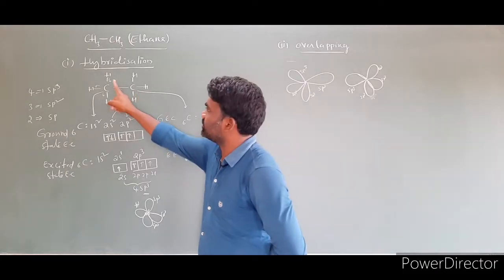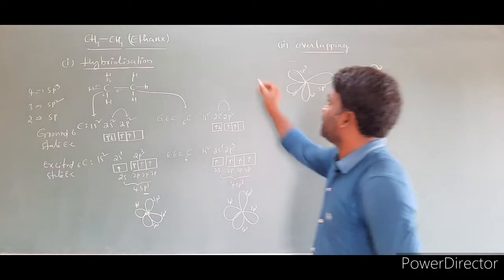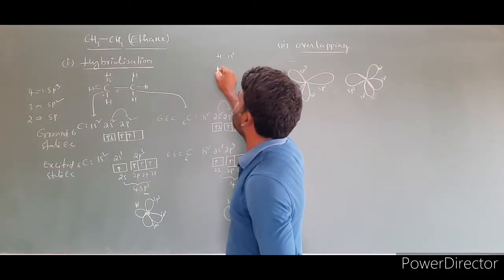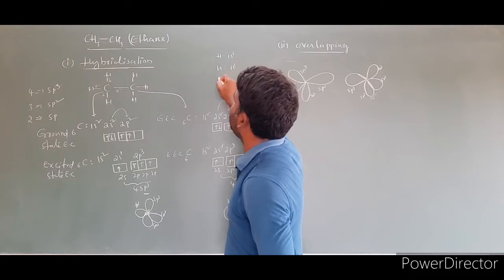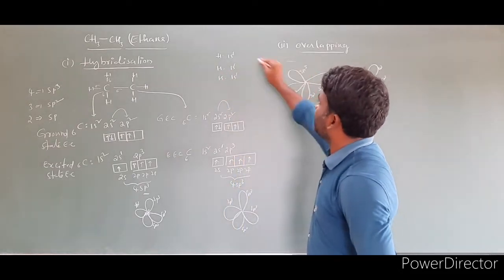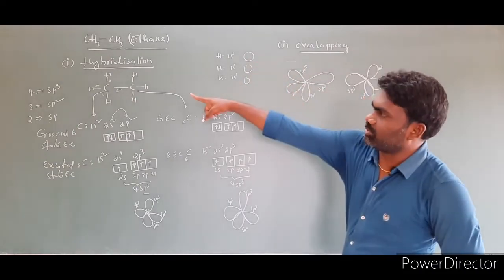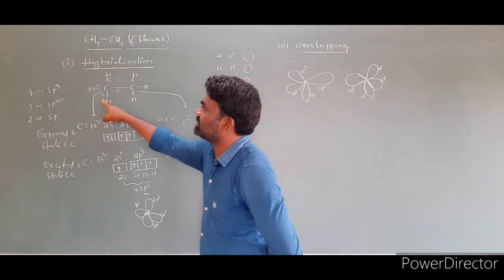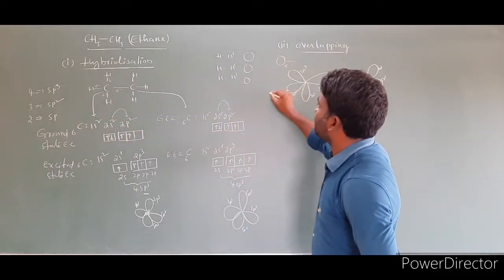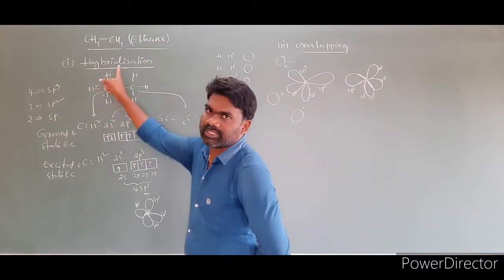Then how many hydrogens do we have? 1, 2, 3. Each hydrogen has a 1s1, one s orbital. The second hydrogen 1s1, second s orbital. This is 1s1 and a third one. The s orbital is spherical. For this carbon, 3 hydrogens are there, so 3 s orbitals: this is the first s orbital, this is the second, and this is the third, of 3 different hydrogens respectively.